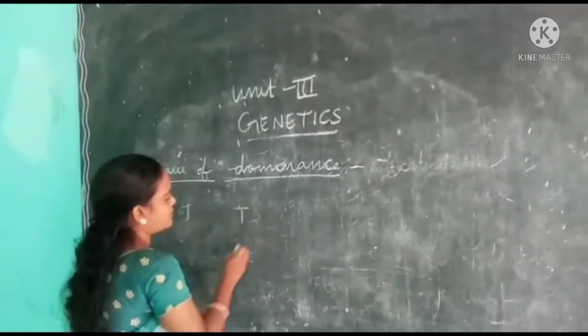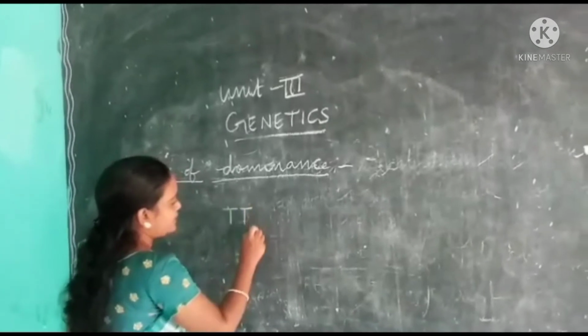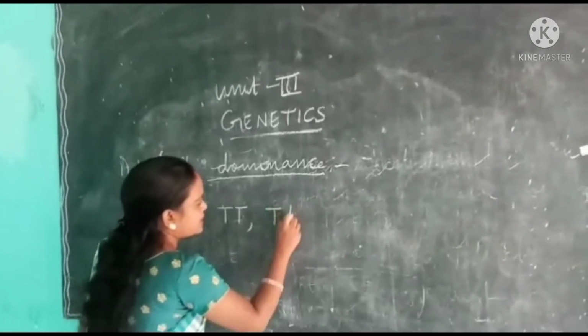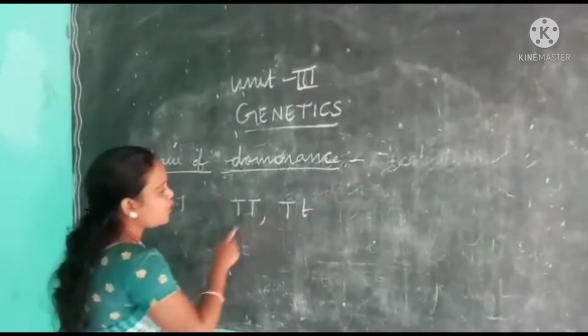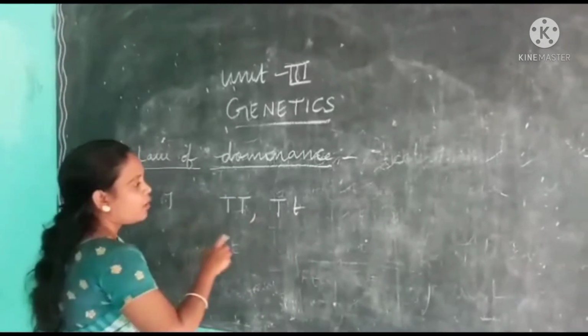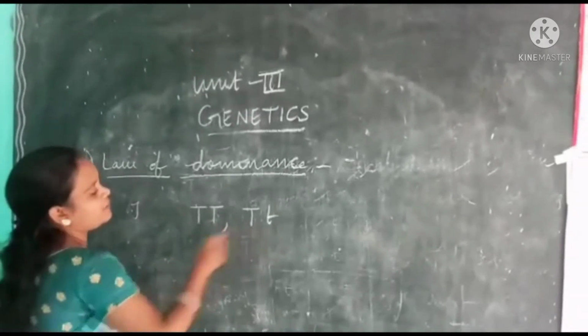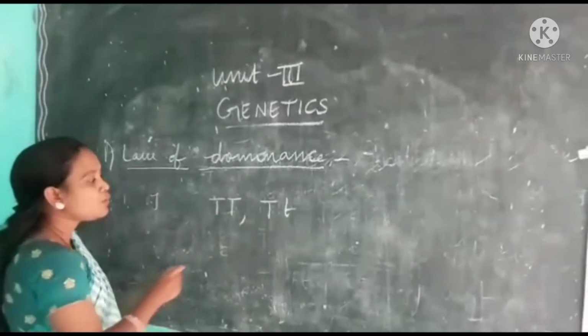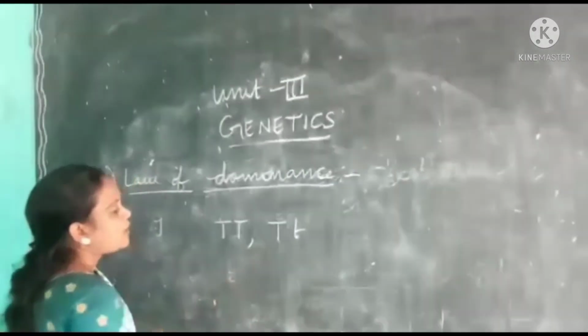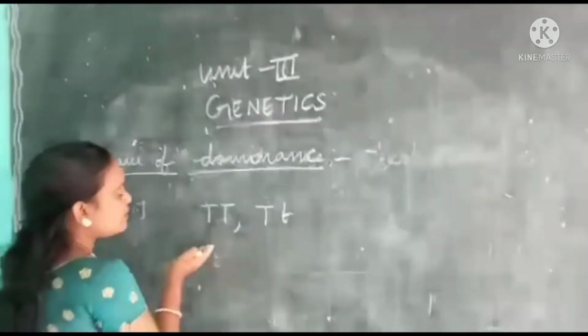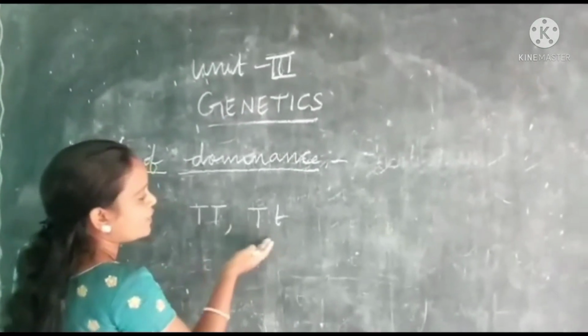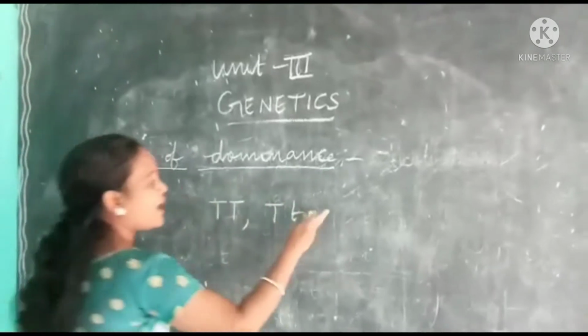See here, capital T and small t, these two are dissimilar factors, means two dissimilar genes. Here these two code for only height.